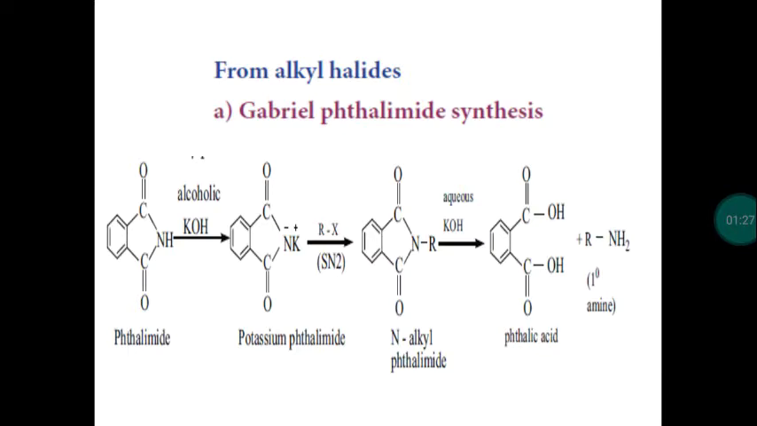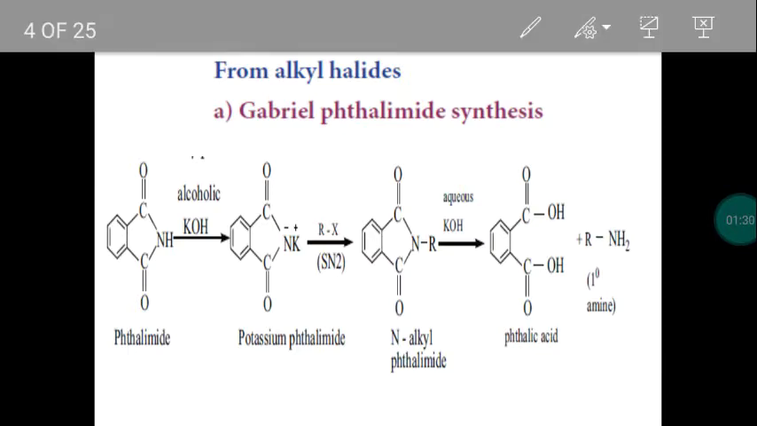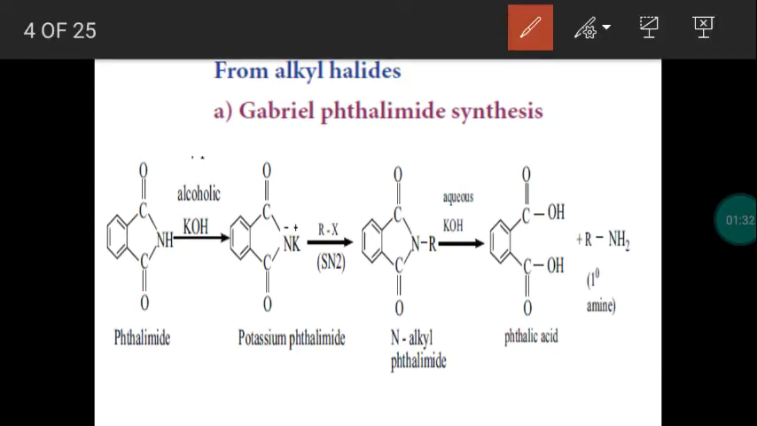Third one, I repeated in public exams three more questions. Write a note on Gabriel phthalimide synthesis. So using the alkyl halides, we are going to prepare amine. This Gabriel phthalimide synthesis is useful to prepare primary amines. So the reactant is phthalimide.